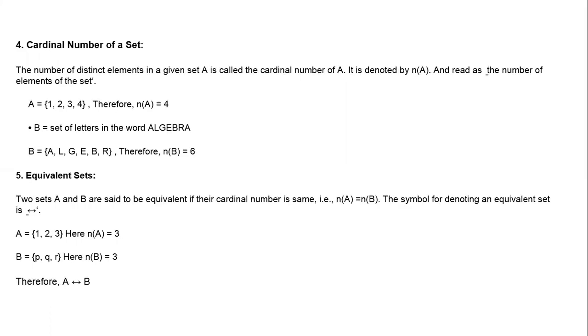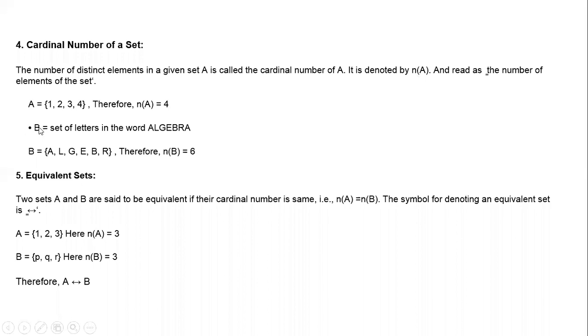And this also we have discussed in the last class. What is cardinal number? The cardinal number of a set is the number of elements in a set. We have to count the number of distinct elements. This is very important. The number of distinct elements in a given set is called the cardinal number of a set, and we denote it as n(A), and we read it as the number of elements of set A. So here you see it is 1, 2, 3, 4. The number of elements of A will be equal to 4 here.